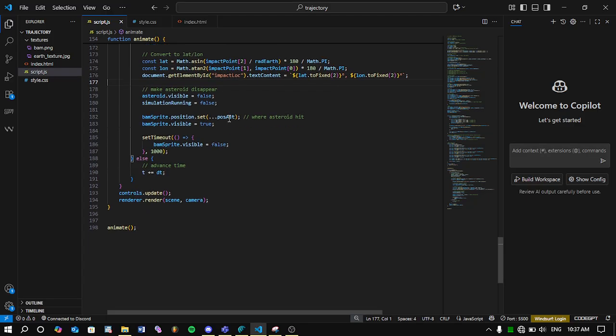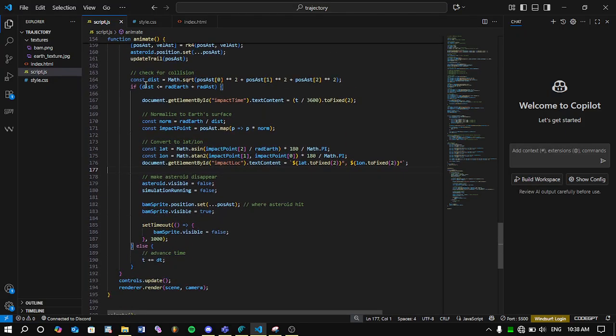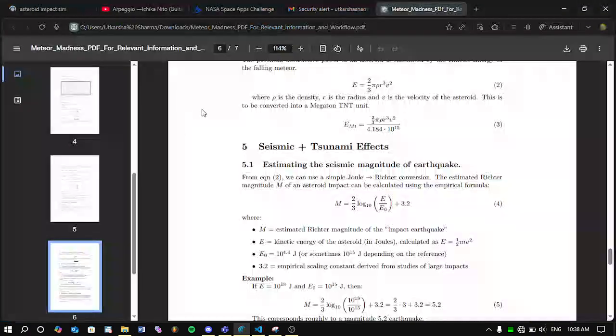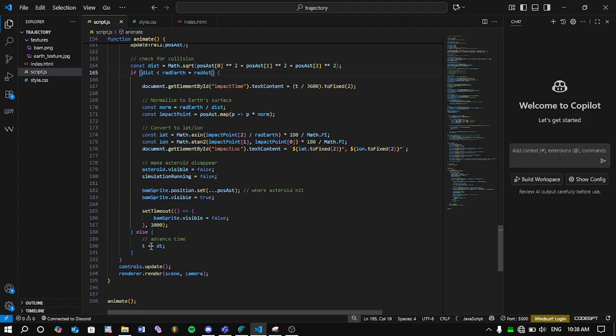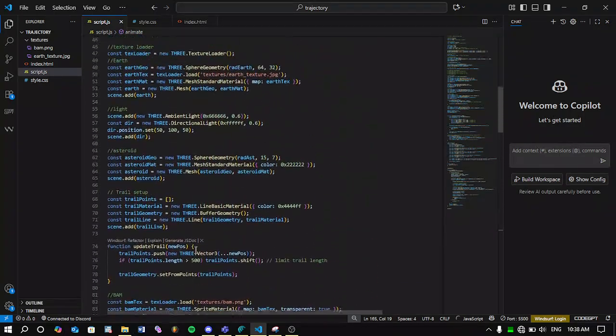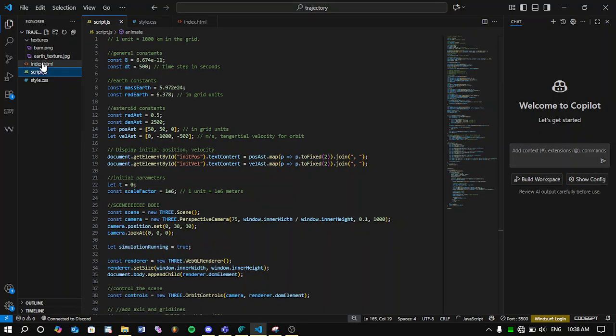Now we have to make the asteroid disappear after it collides with the Earth, and this is if the distance is less than the radius of the Earth. I think what I need to do, now that we look at this code, is get rid of the equals to. But we will see what it does. So controller update, render.render, and bada bing bada boom, and that's the whole code. And I did this from 3JS, and it's pretty.